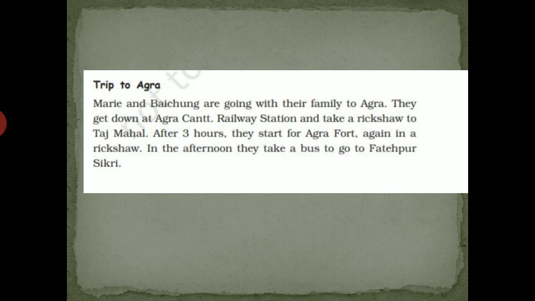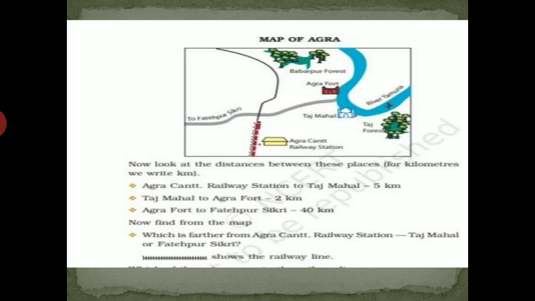Now next exercise, trip to Agra. Mari and Baichung are going with their family to Agra. They get down at Agra Cantt railway station and take a rickshaw to Taj Mahal. After 3 hours, they start for Agra Fort again in a rickshaw. In the afternoon, they take a bus to go to Fatehpur Sikri. Now, the map of Agra is shown. See the location of places and the distances.